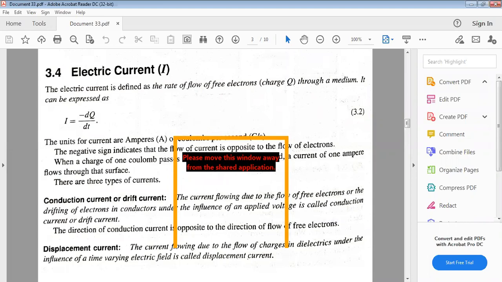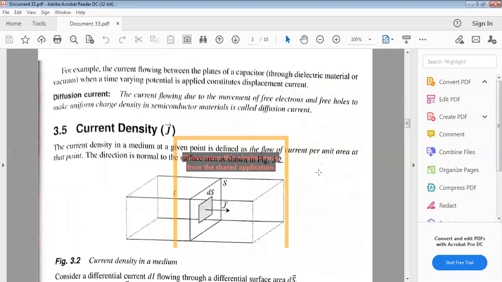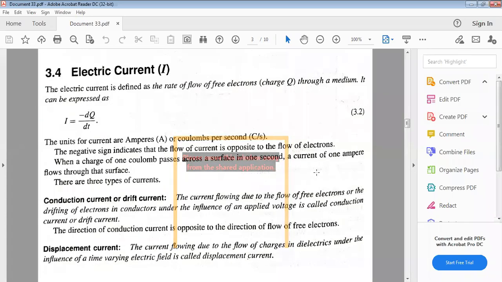When a charge of 1 coulomb passes across the surface in 1 second, a current of 1 ampere flows through that surface. There are three types of currents. This is very important.